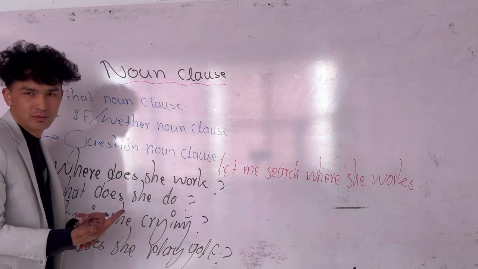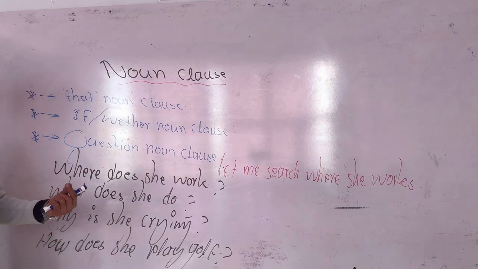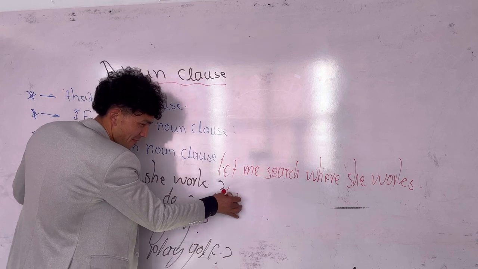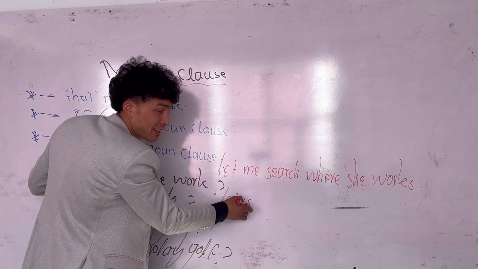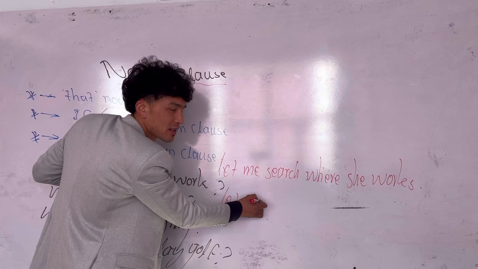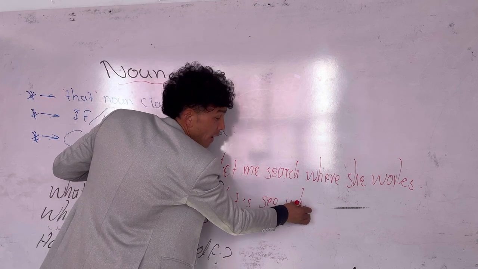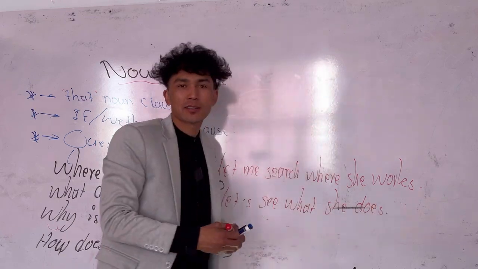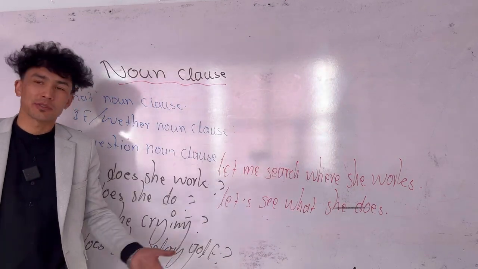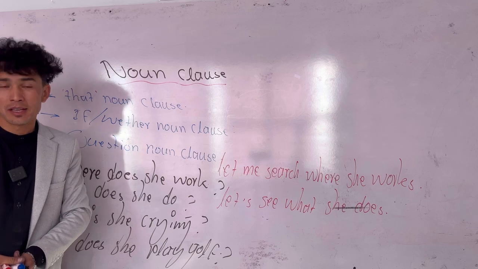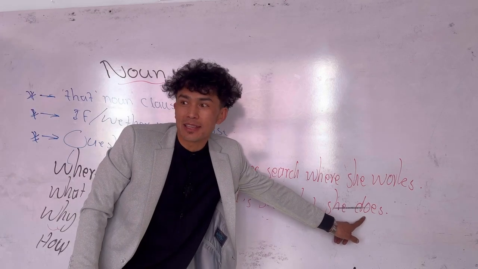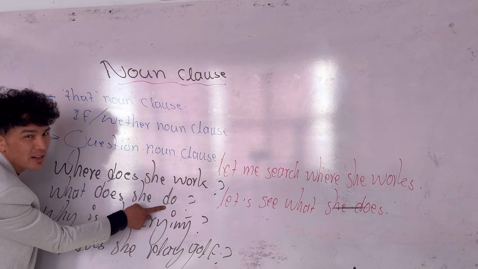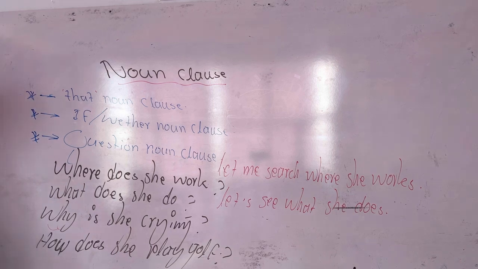What about this one? What does she do? Let me check what she does. Correct. Okay. Let's check or let's see what she does. So the teacher already said that does is not used. No. Because does is not an auxiliary. This is the main verb. Okay. Now this does is removed. Yeah. Understood? Correct.